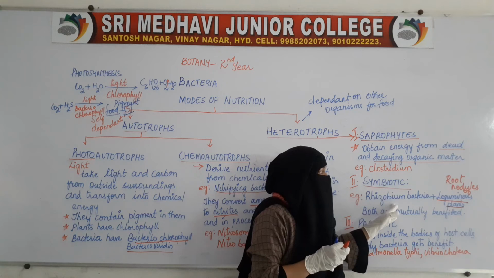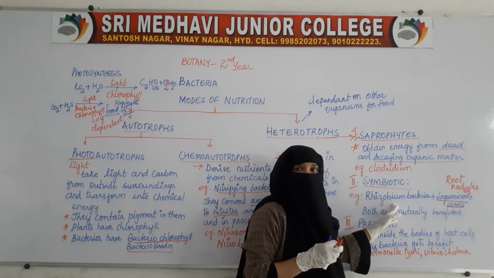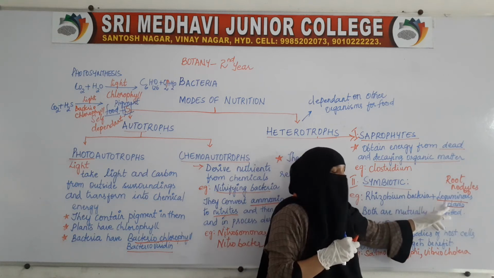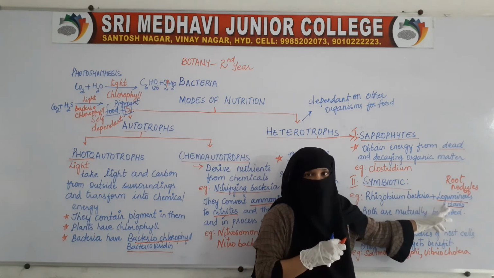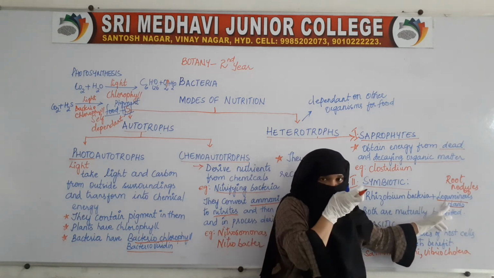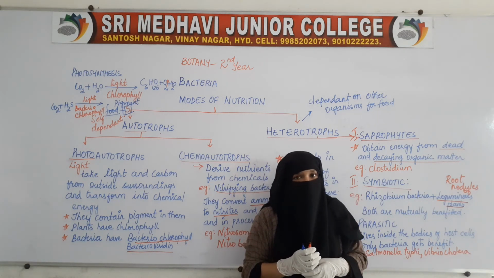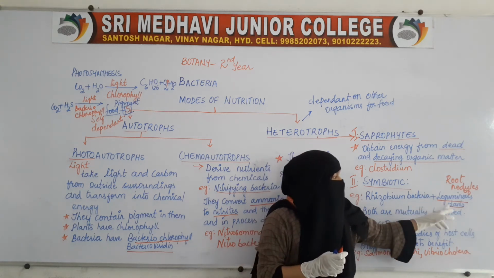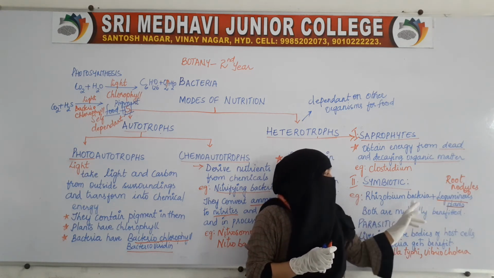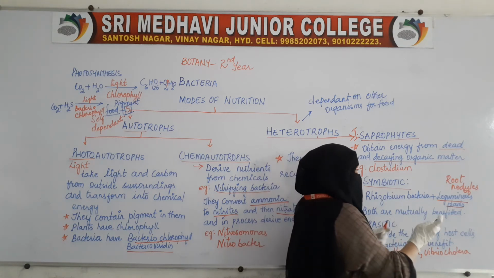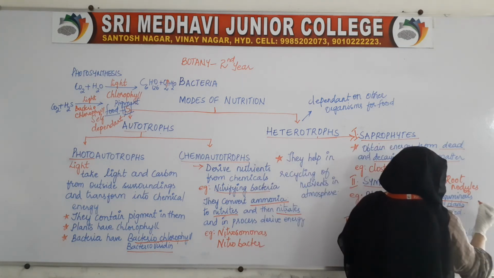This bacteria will convert the atmospheric nitrogen into another form and give it to the plants. The plants, by taking the nitrogen, will prepare their own food, and the plant will provide food and shelter to the bacteria.